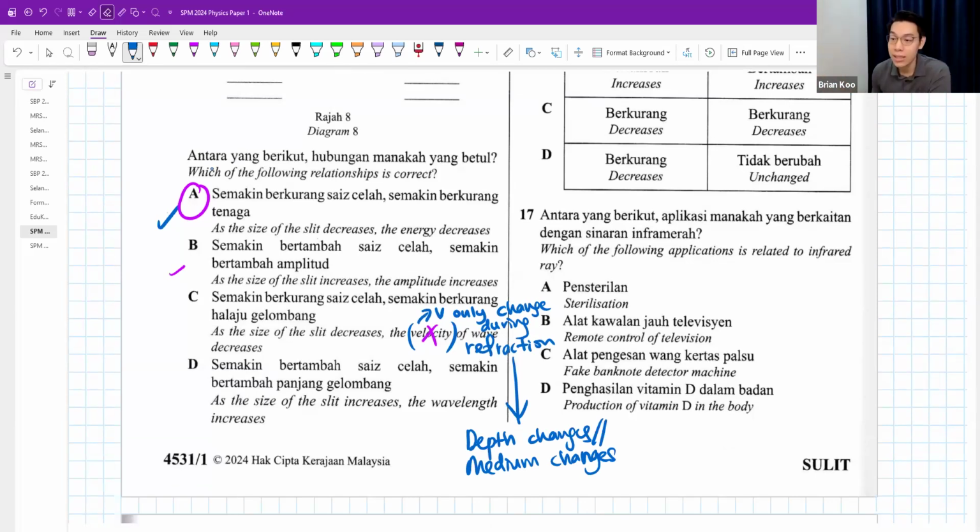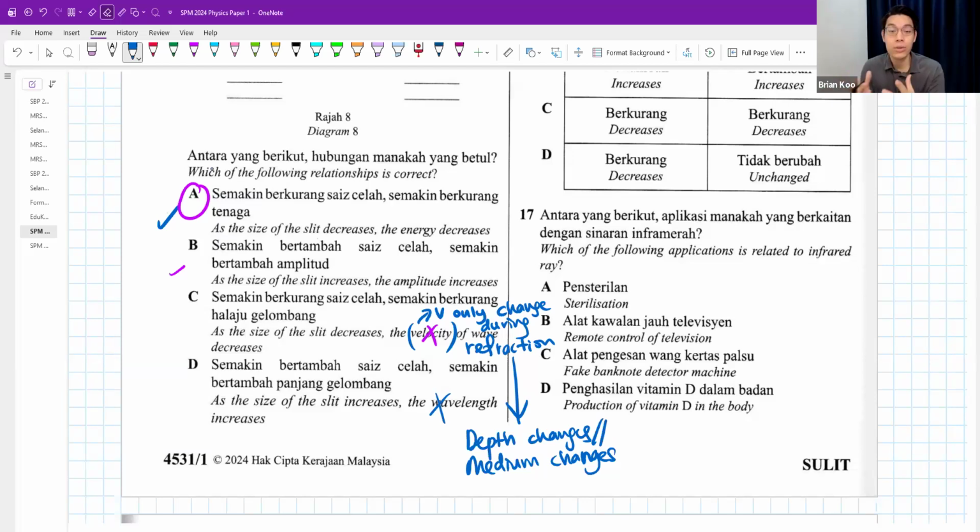As the size of the slit increases, wavelength increases? No, wavelength doesn't change because the speed doesn't change and the frequency doesn't change. Answer is A. Best answer is A. Second best answer is B. Okay, if they didn't give A as the answer, I would choose B, actually.